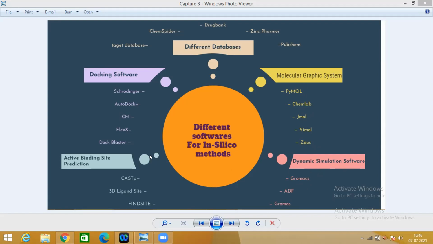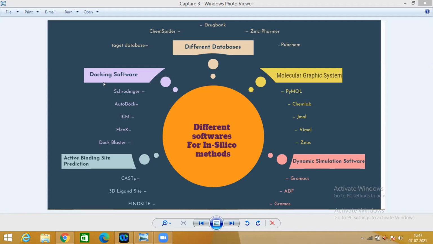Fourth is the active binding site prediction. Here we can predict the binding site of the protein. So these are 3D ligand site, FTSite, and Castp. These are some examples of the software.